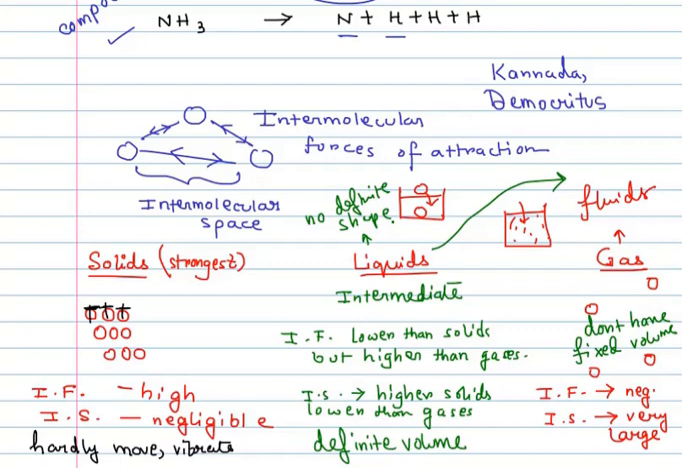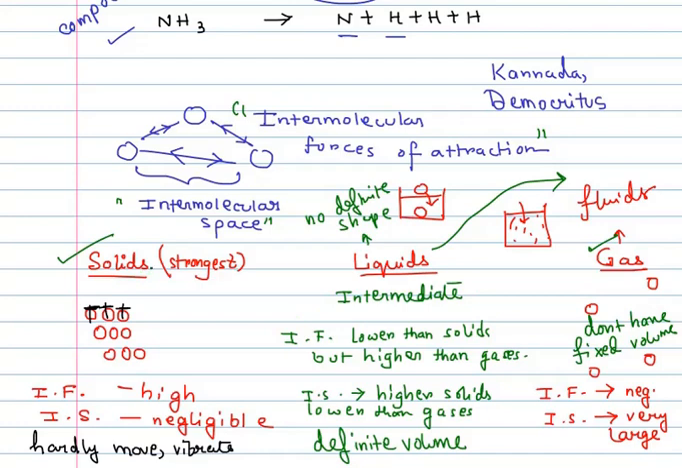So basically, the properties of the solids, liquids and gases, as you can see now, are governed by the intermolecular forces of attraction between the molecules, and the intermolecular space between them. So the force is the greatest in solids and weakest in gases, and in liquids it is intermediate between solids and gases. And similarly, the intermolecular space is the largest in gases but least in solids, and in liquids it is intermediate.